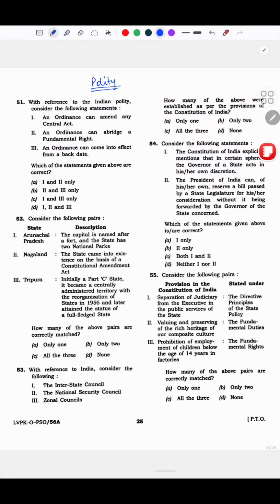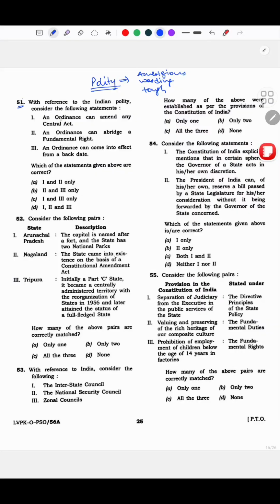So now comes polity. Normally, polity is supposed to be a strong subject. Like everyone who prepares for the exam is usually confident in polity कि कुछ ना कुछ तो हम कर लेंगे. But my particular experience in polity was that this time it was very ambiguous. The wording was on the confusing side, and it was in general tough. This is what I felt. How? I'll tell you. See, 51.